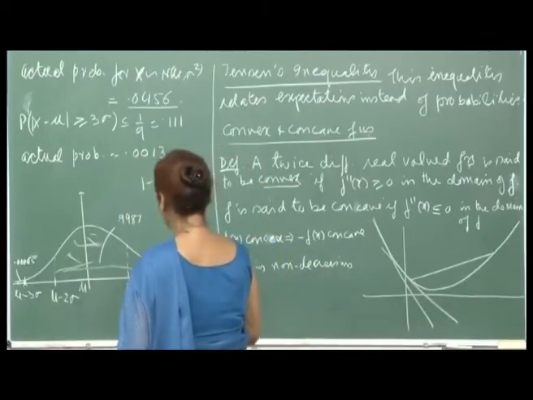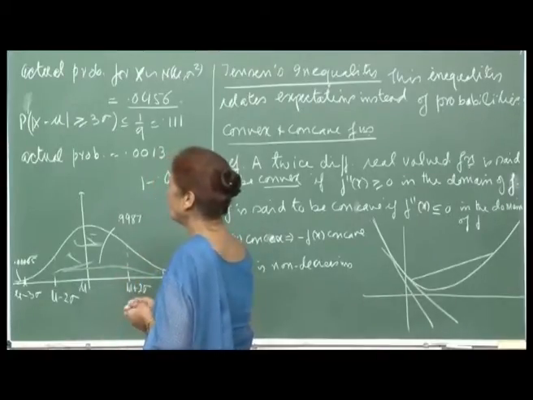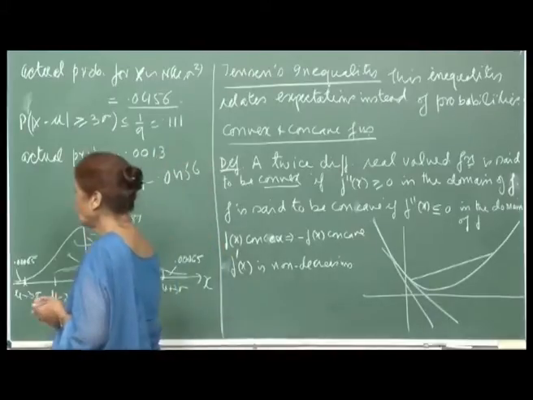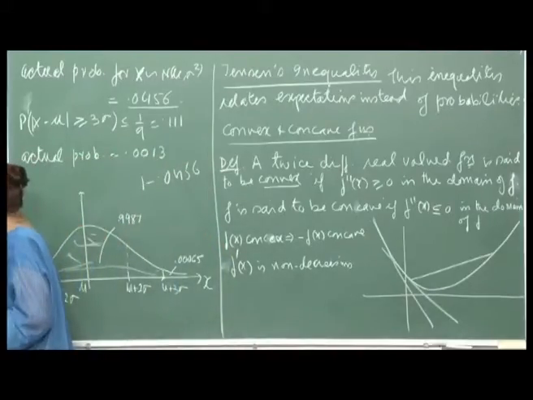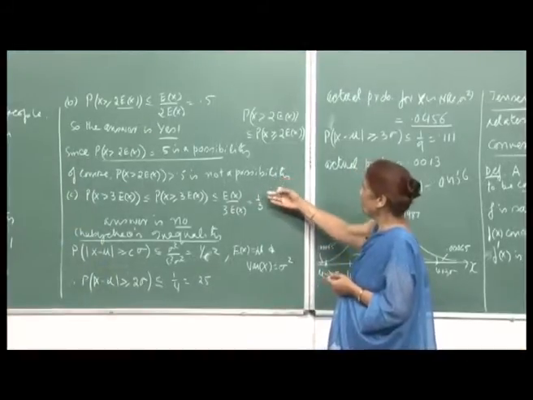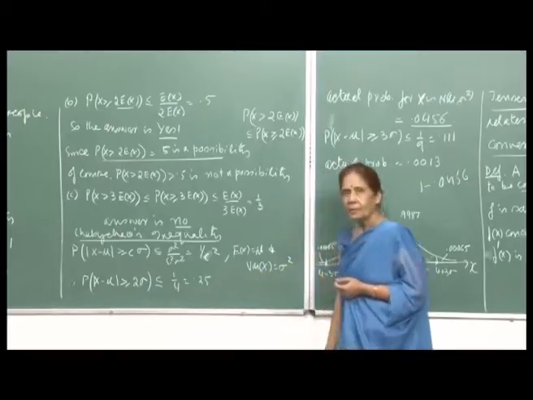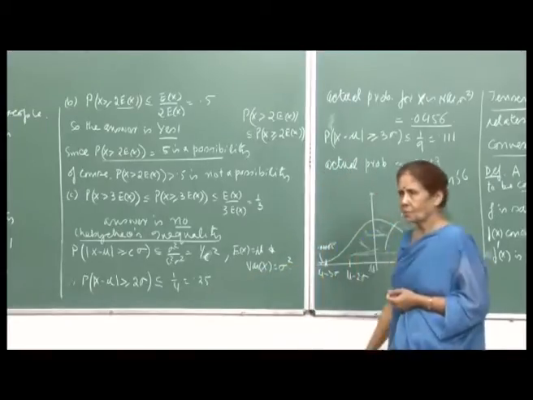One can go on looking at these interesting parts. These inequalities are very useful tools, and as I told you, the Markov inequality can answer some very interesting questions, and here also we will see various applications of Chebyshev's inequality.